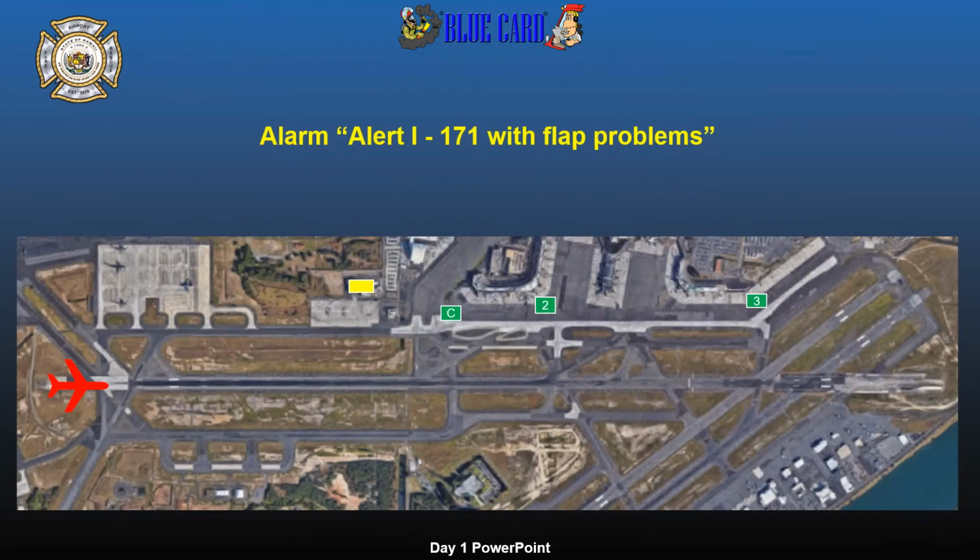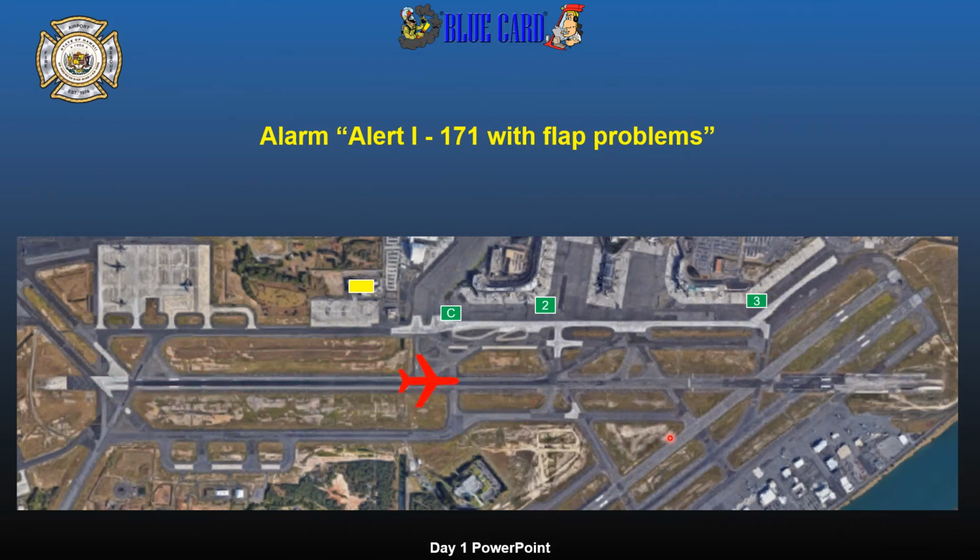Okay, here's our Alert 1 with a 717 with flap problems coming in. We're not expecting anything to happen. This is a minor problem. Here are our trucks in their standby positions awaiting the aircraft. The aircraft is going to land here on the runway and then pull off to the taxiway into the gate.